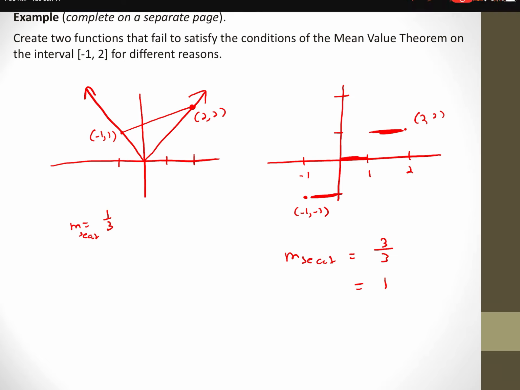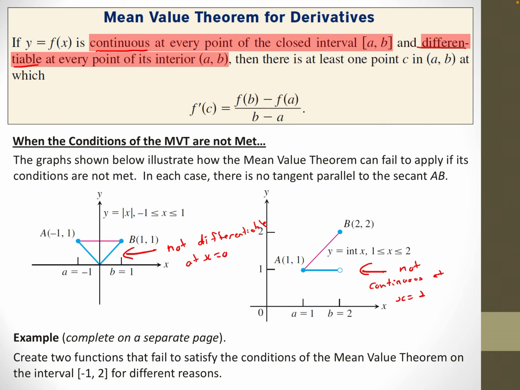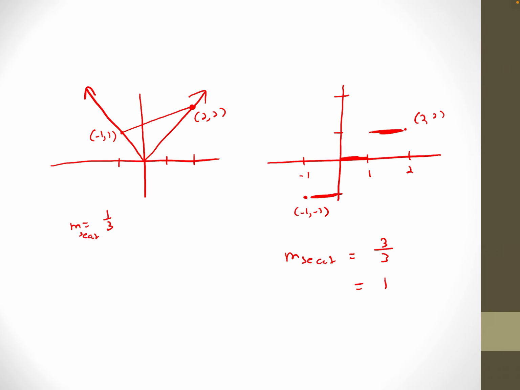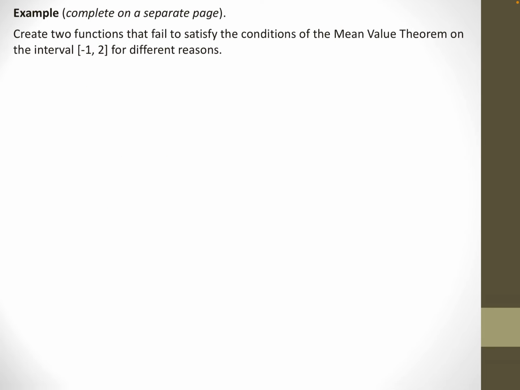And why does that happen? It's because this function is not continuous all the way through. So that's why those rules were there. Back to the rules: the mean value theorem works as long as the function is continuous and differentiable going through there. If it is not continuous or differentiable, then the mean value theorem can fail.